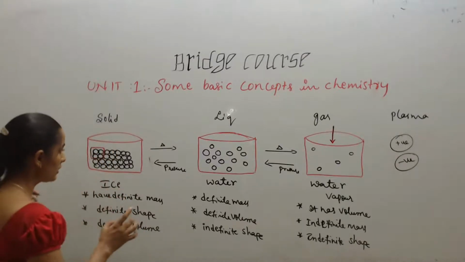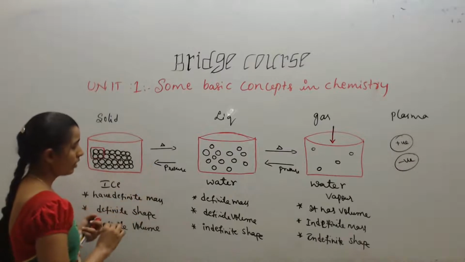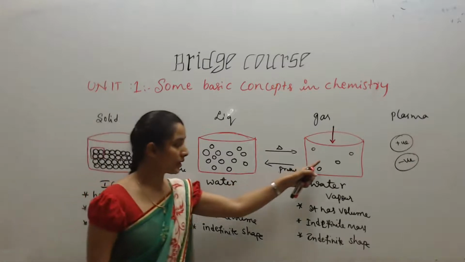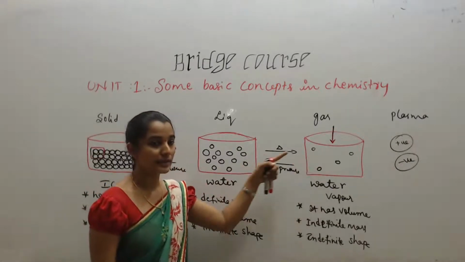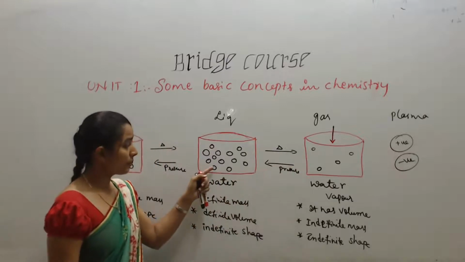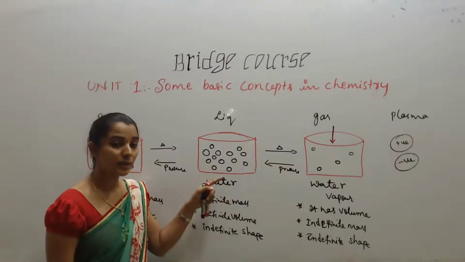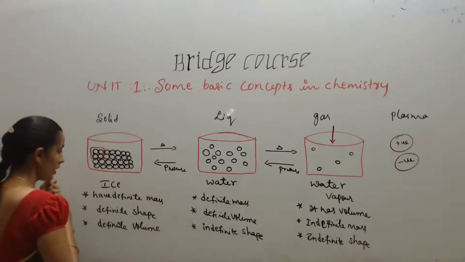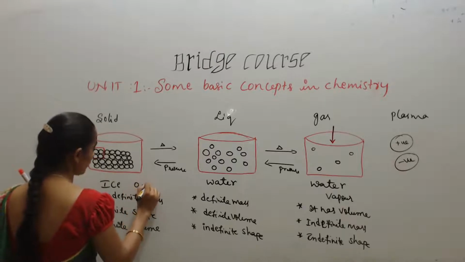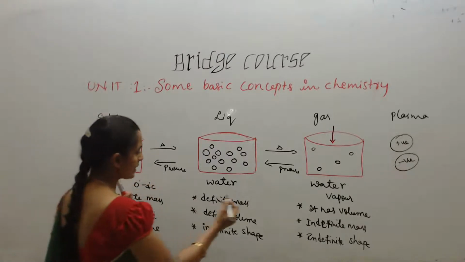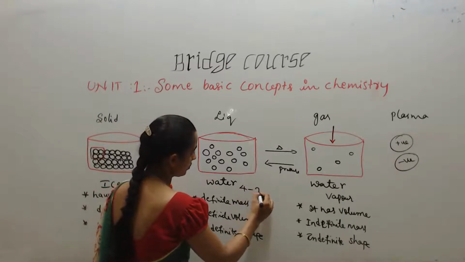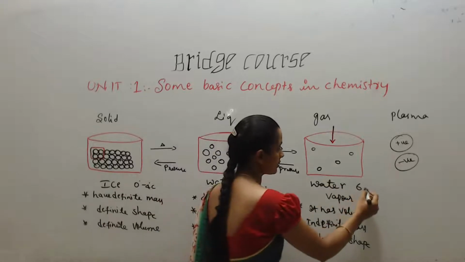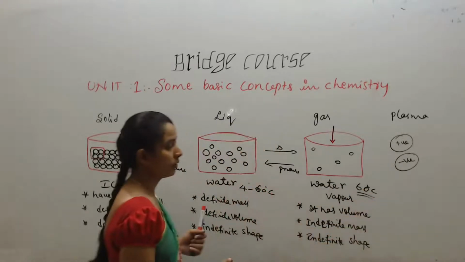Okay, another thing, so listen, here solid is there, liquid is there, gases are there. At room temperature, gases are there, which means their boiling point is less than room temperature. At room temperature, some are liquids, which means their melting point is less than room temperature. For example, as I told you, ice is there, its freezing point is 0 to 4 degrees Celsius. So it is liquid from 4 up to 60 degrees Celsius. After 60 degrees Celsius, it vaporizes to what? Gas.